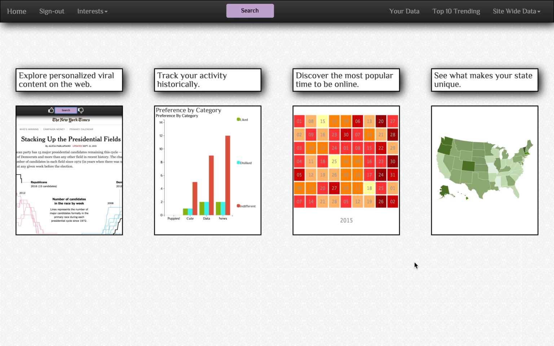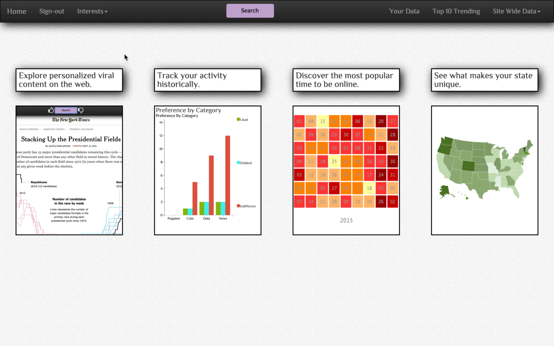The technologies I used for this application were the MEAN stack, which is Mongo, Express, Angular, Node. I learned D3JS for all of the visualizations you'll see. I used the Google BigQuery API, where I accessed over 1.7 billion Reddit posts and comments using SQL queries. I used the Reddit API, the Embedly API, and Gulp for asset management.